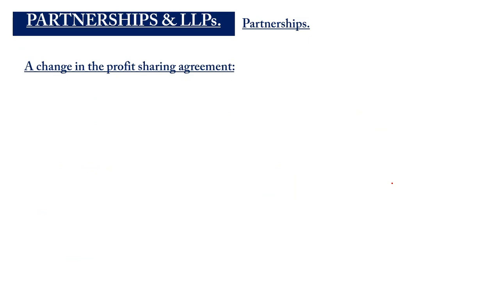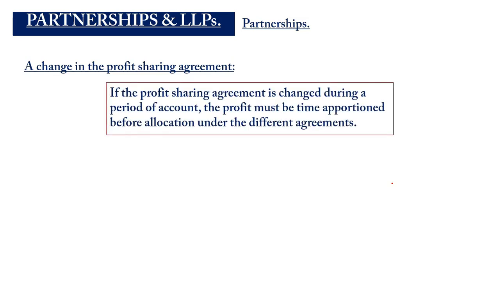Let's look at the situation where in the course of the year, the profit sharing ratio changes. Okay, so they begin the year agreeing to a certain profit sharing ratio. Let's say Kanda and Panda agree to 3:2 from the start of the year. Let's say it began on 1st January 2024. So let's say when they get to the middle of the year, 30th June 2024, they decide to share the profit equally or to give more ratio to Panda. Maybe he increased his share of the contribution.